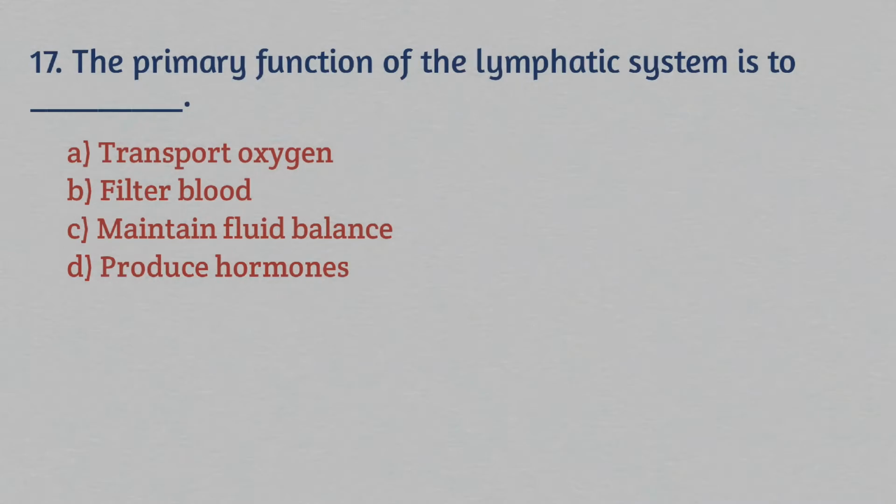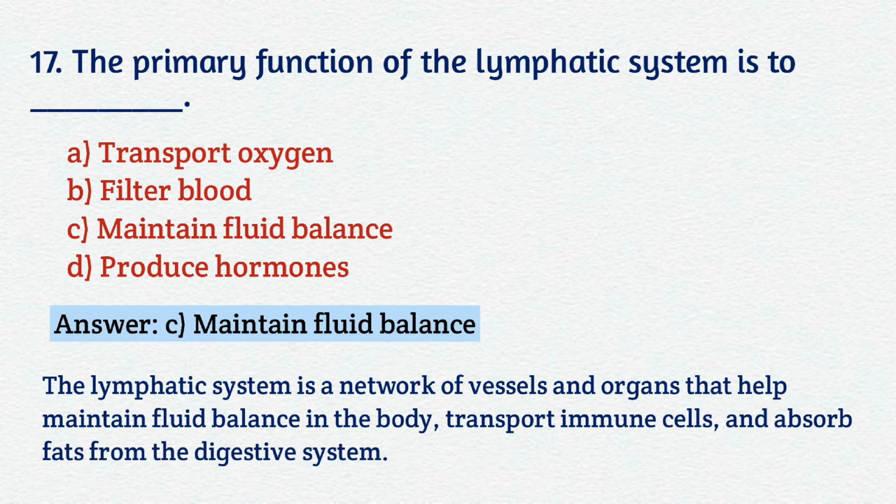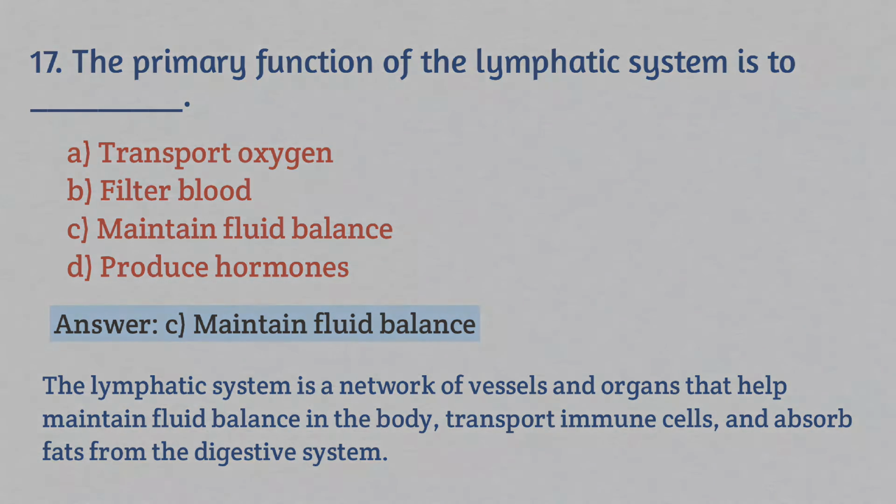Question number 17. The primary function of the lymphatic system is to A. Transport oxygen, B. Filter blood, C. Maintain fluid balance, D. Produce hormones. Your correct answer is C. Maintain fluid balance. The lymphatic system is a network of vessels and organs that help maintain fluid balance in the body, transport immune cells, and absorb fat from the digestive system.